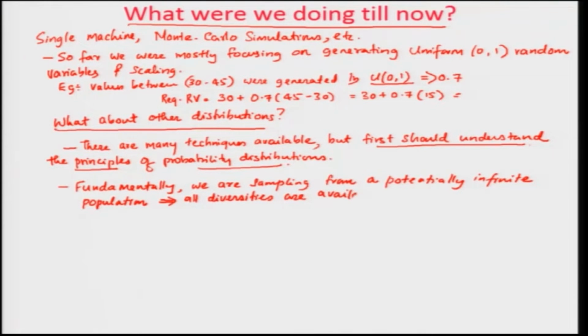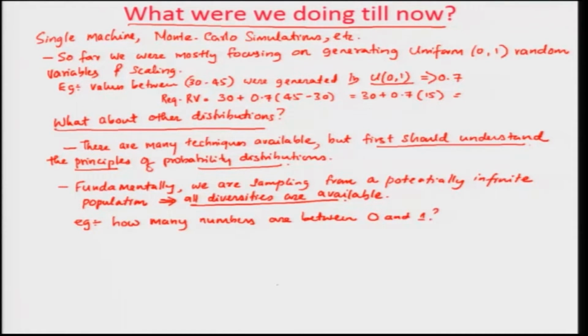That means you are going to sample from an infinite population, which means the whole population itself is quite diverse. For example, how many numbers are between 0 and 1? If you look at the real numbers, there are an infinite number of numbers in between. There are quite a lot of numbers in between, right? Okay.